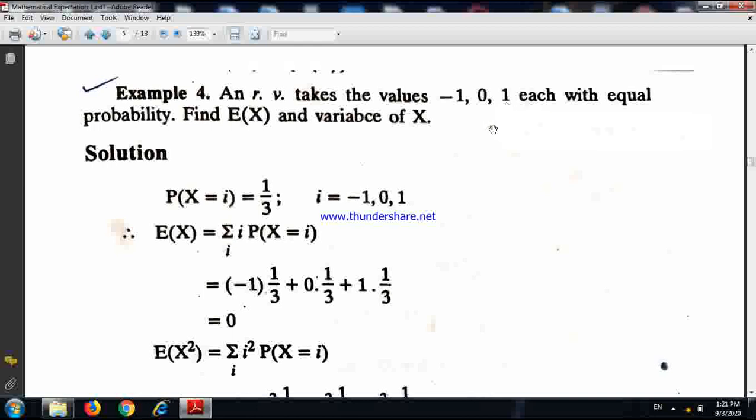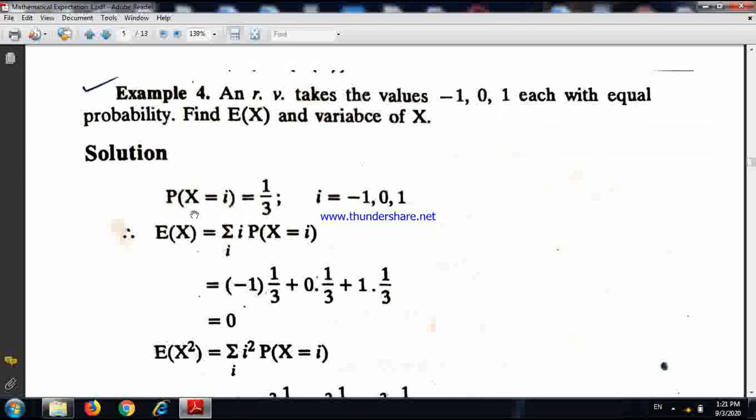Three values are there, and each with equal probability means each probability 1 upon 3. So probability x equals -1 is 1 upon 3, probability x equals 0 is 1 upon 3, and probability x equals 1 also 1 upon 3.